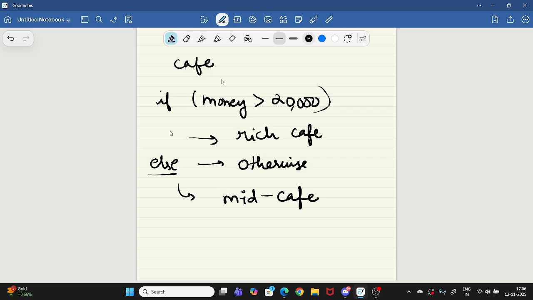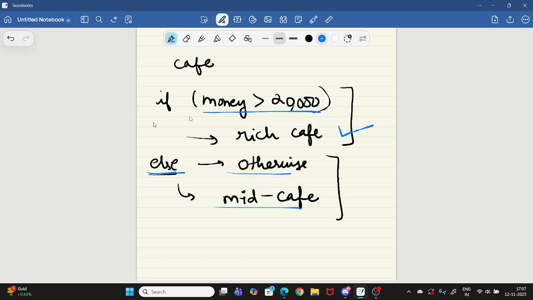So here, either this condition will be true or that condition will be true. Both conditions can't be true at once. Either you will have more than 20,000 or you won't. In the same way, in if else, we check if this is true then this part will execute, otherwise the other part will execute.